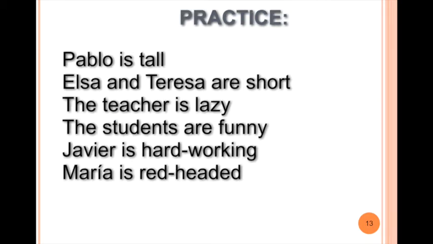If we wanted to use these as practice, Pablo is tall. Say Pablo es alto. Notice how alto agrees with Pablo because he's a boy. Elsa and Teresa are short. Elsa y Teresa son bajas. The adjective bajo agrees with Elsa and Teresa because there's more than one, and they are both girls.